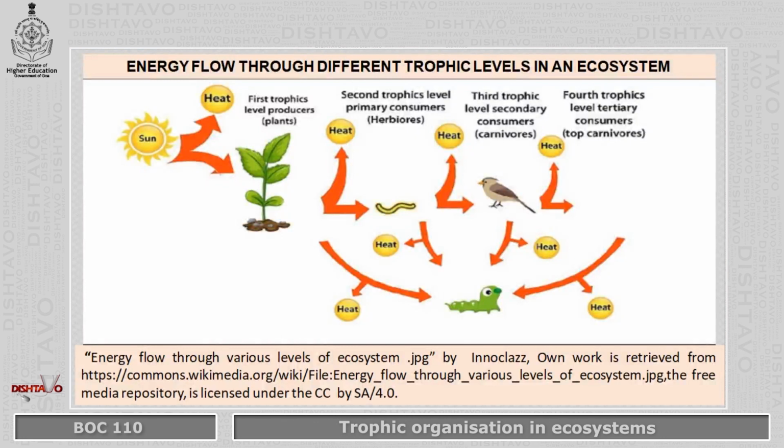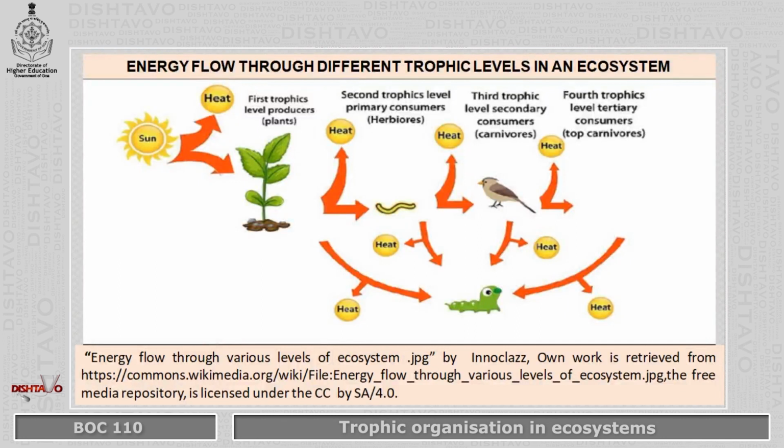Using chlorophyll and light, photosynthesis takes place. That means the energy is used and the food is synthesized. So food is prepared by the producers. The green plants, using photosynthesis, prepare food.